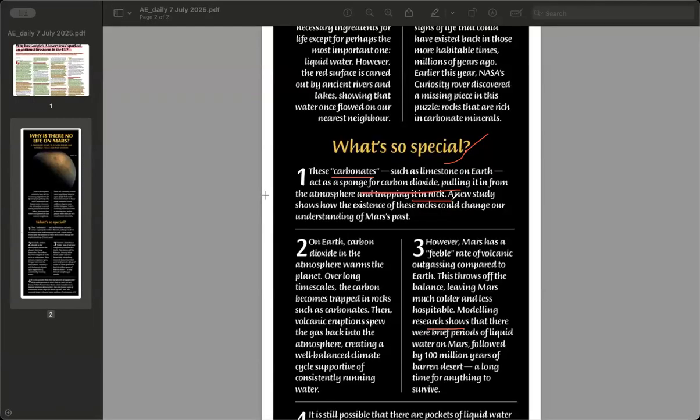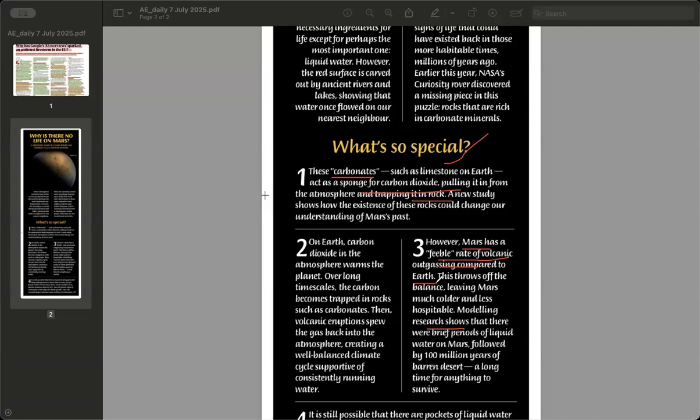But what about Mars? Mars has carbonates. So it must have soaked up carbon dioxide, but it doesn't have active volcanoes like Earth, right? So Mars has a feeble rate of volcanic outgassing compared to Earth. This means carbon dioxide gets stored, but it doesn't come back into the air. So Mars becomes colder and eventually freezes. That's why scientists believe that Mars lost its warmth and water.